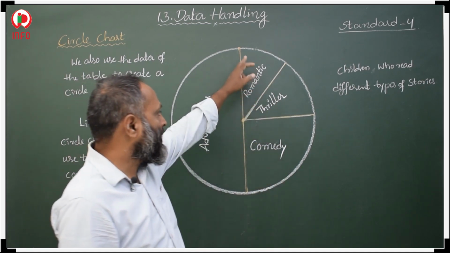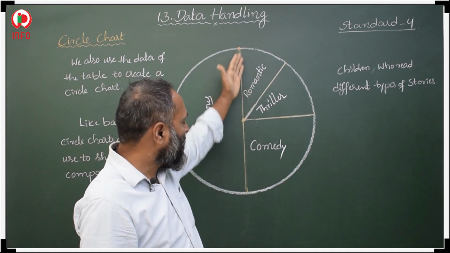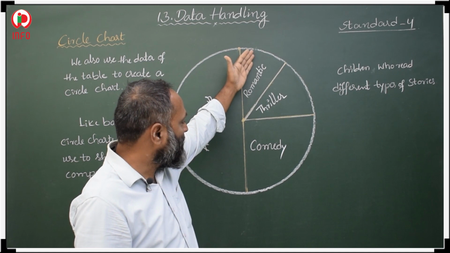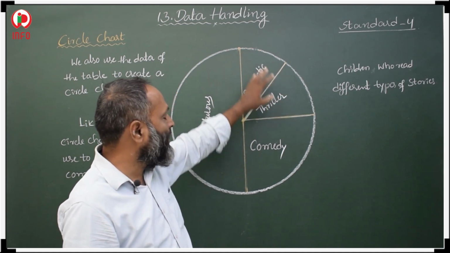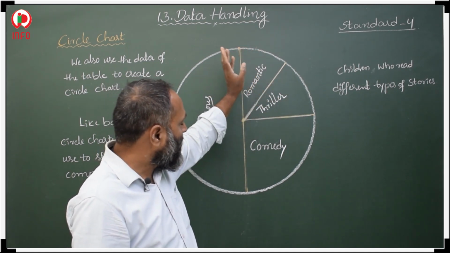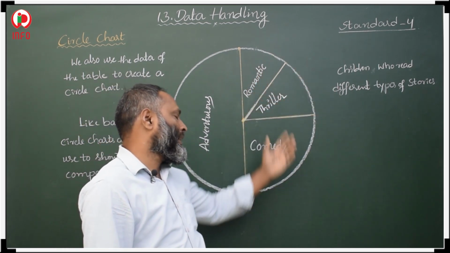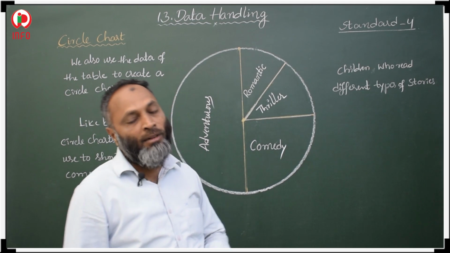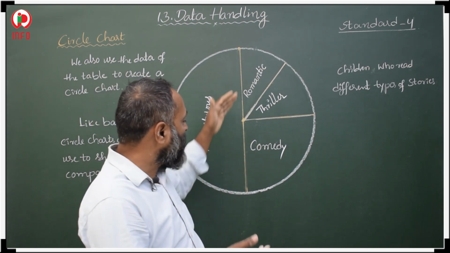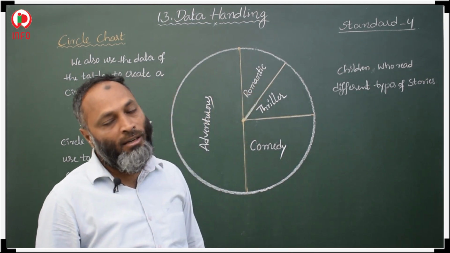books. And here the next two parts, in this other half, each is 25%. In this half portion, 1/4 of the students like to read romantic books, and 1/4 of the students like to read thriller books.